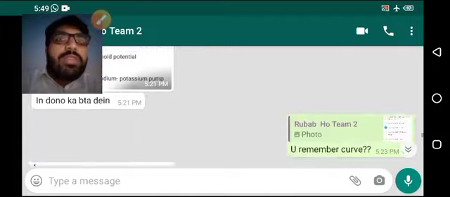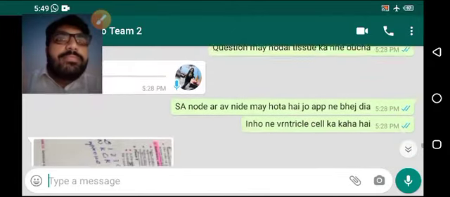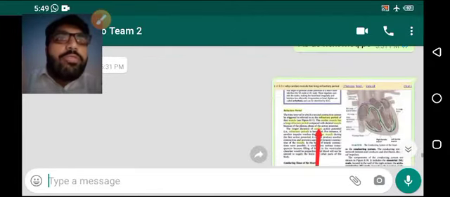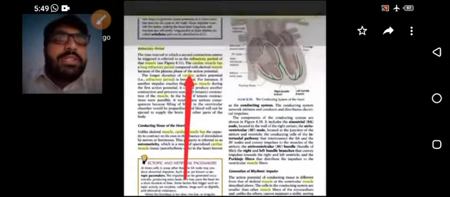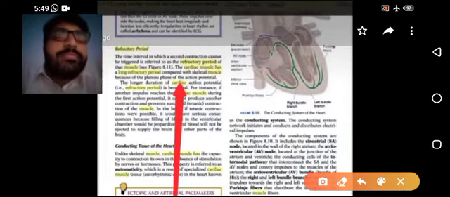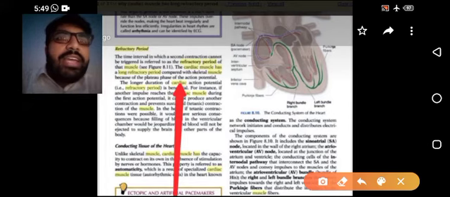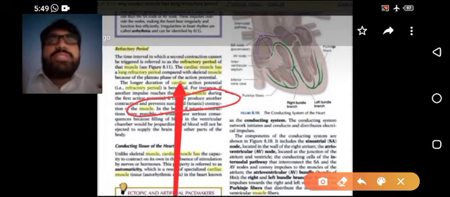Here it is mentioned: if another impulse reaches the cardiac muscle during the first action potential, it cannot produce another contraction and prevents tetanic contraction. Now there is another MCQ.